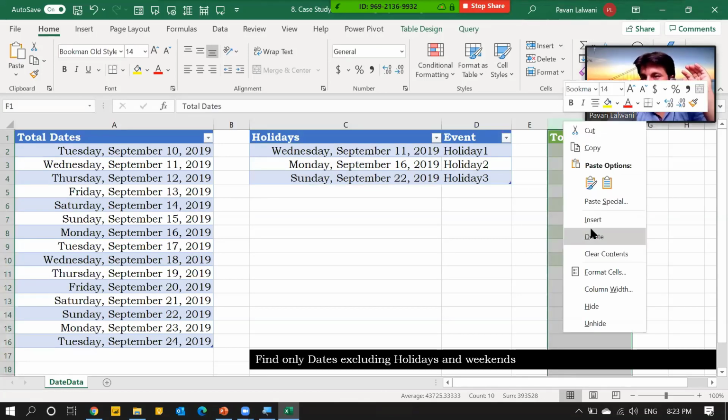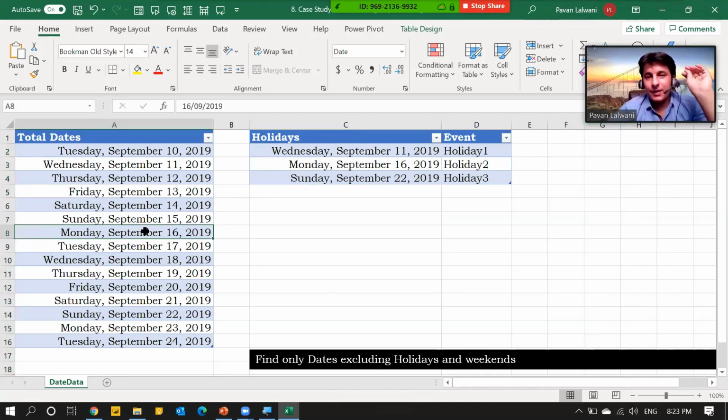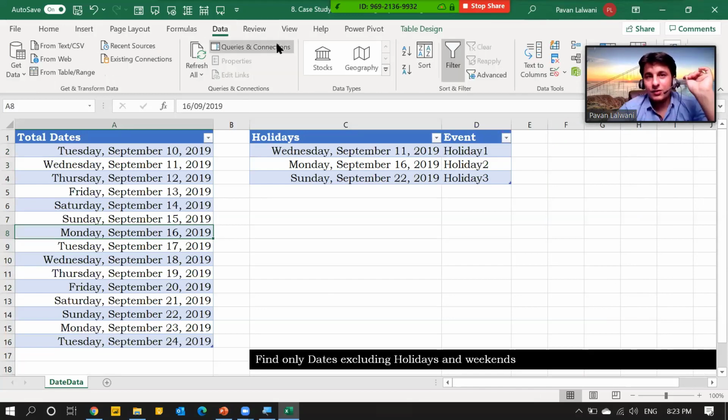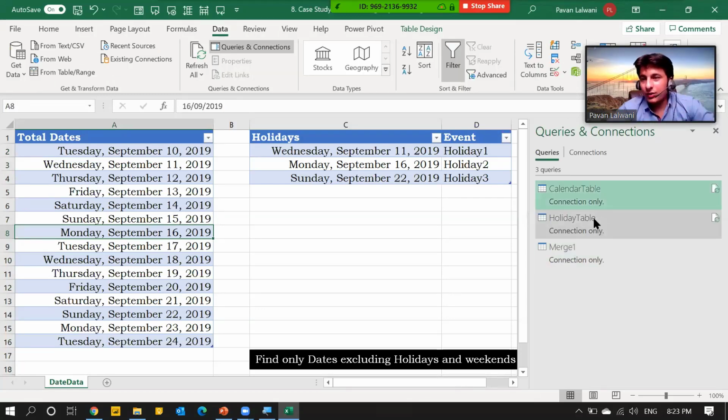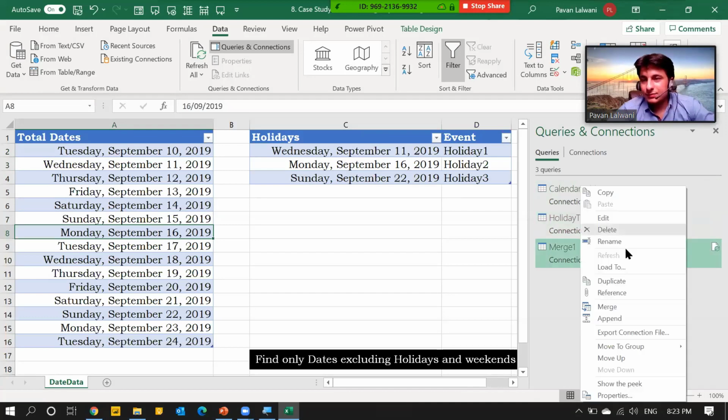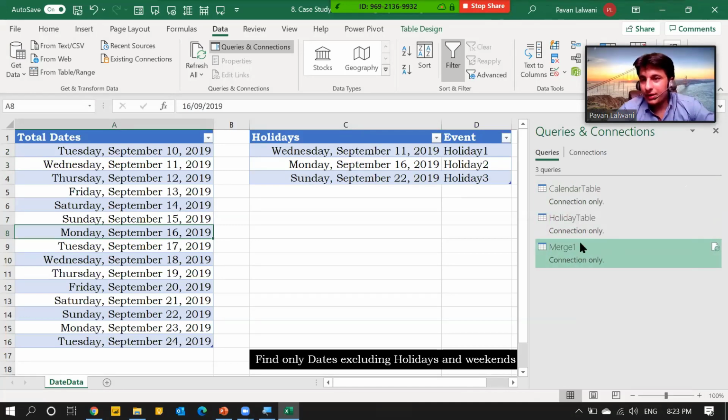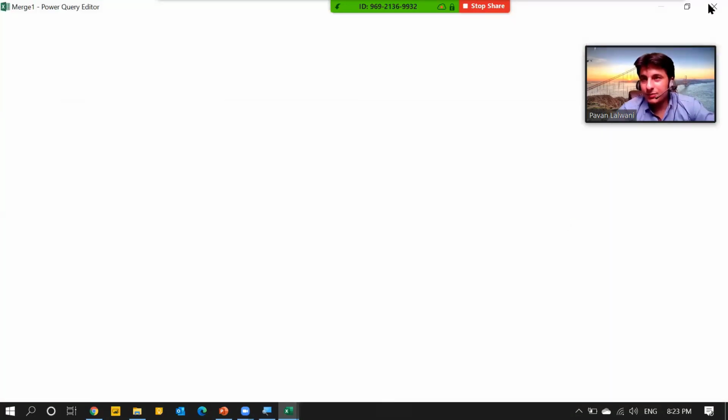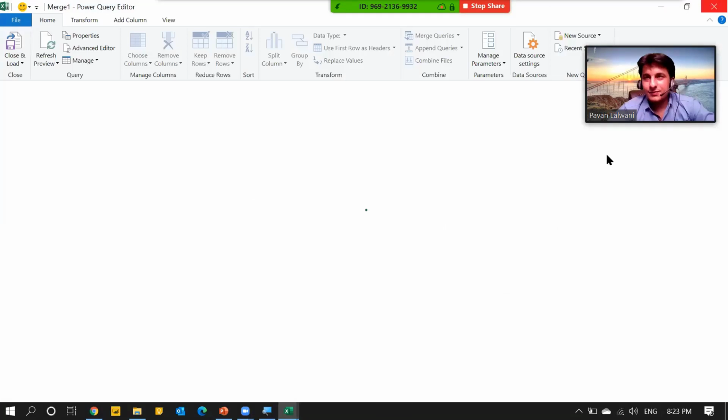So I'll just delete this table. That's the output I'm looking for. I'll delete everything and create from scratch. Just a second.